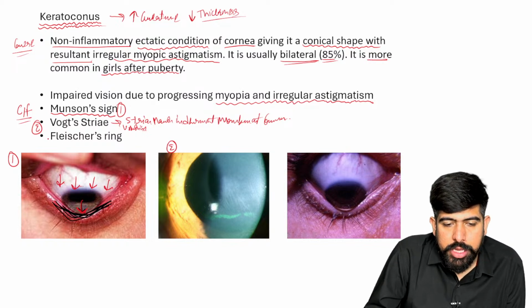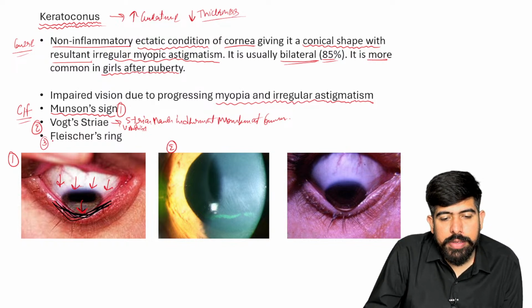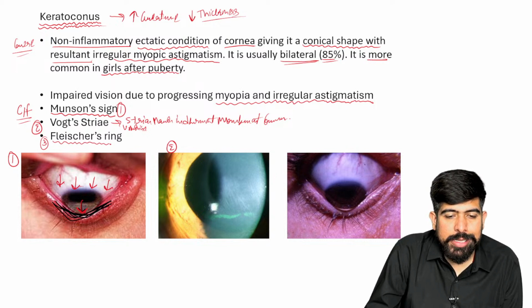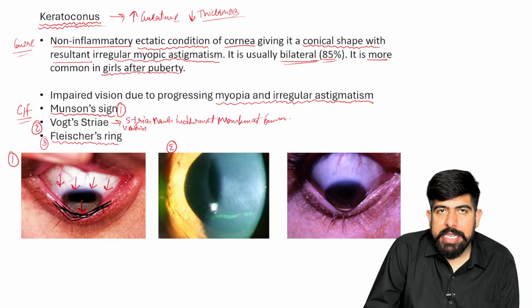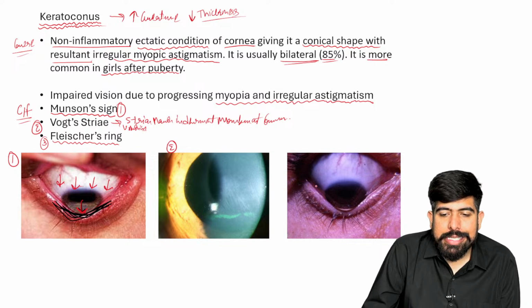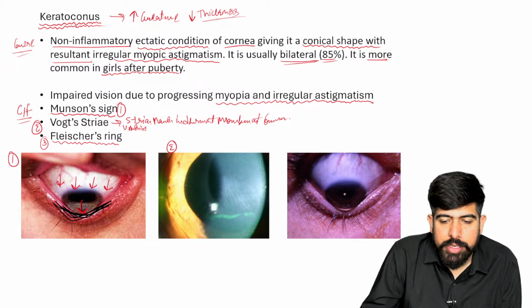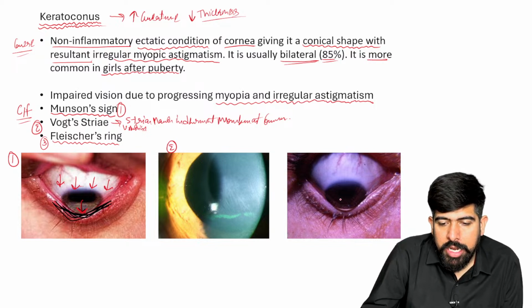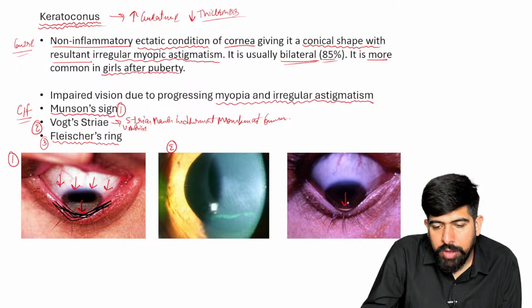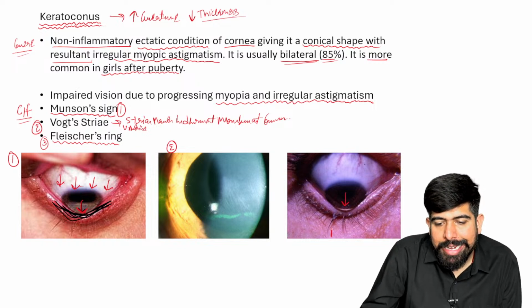The last one, the third one, is your Fleischer's ring. And what is this Fleischer ring? Guys, please remember what is happening. This is at the base of the cone, right? So this is the base of the cone, and you can see at the base of the cone here, iron is getting deposited.